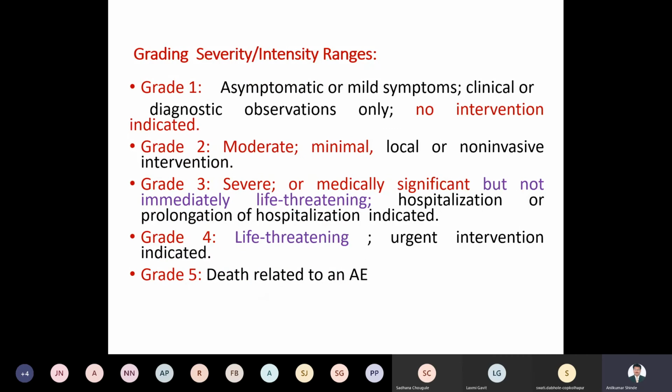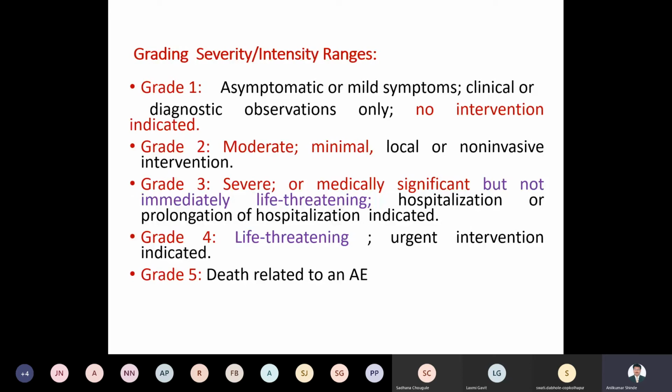So different adverse events are given different grades, based on the severity and intensity. There are 5 grades. Each grade has different symptoms that will occur in the patient if the patient is given the new drug or the new formulation.